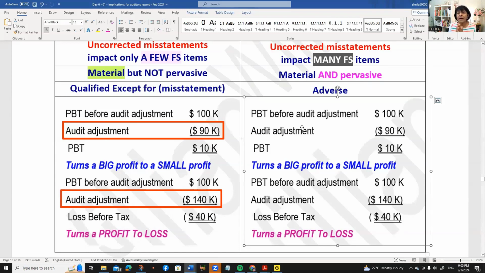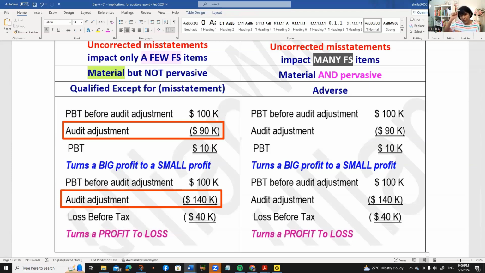So the key here to understanding whether it is pervasive or not, especially when you turn a big profit to a small profit or turn a profit to a loss, look to see how many items make up that audit adjustment. So sometimes in your exam question, this audit adjustment on the left-hand side is maybe only one or two items. Then it's material but not pervasive.